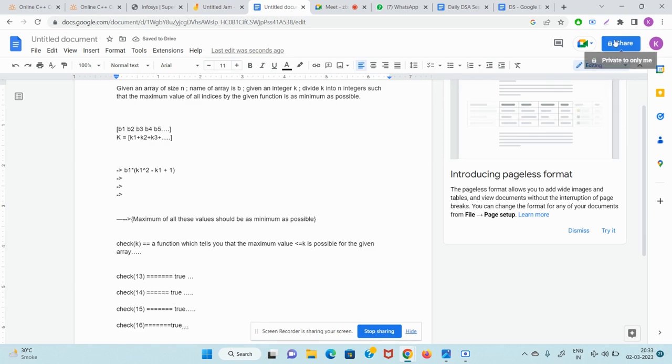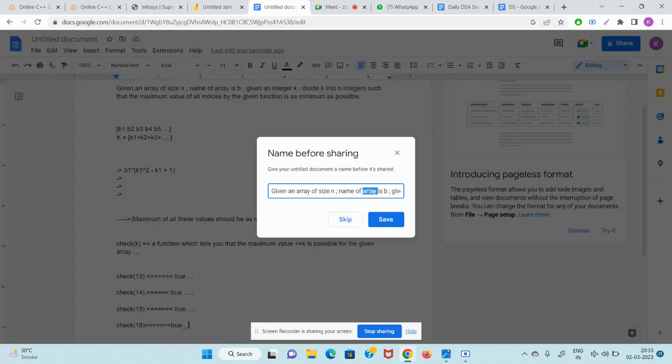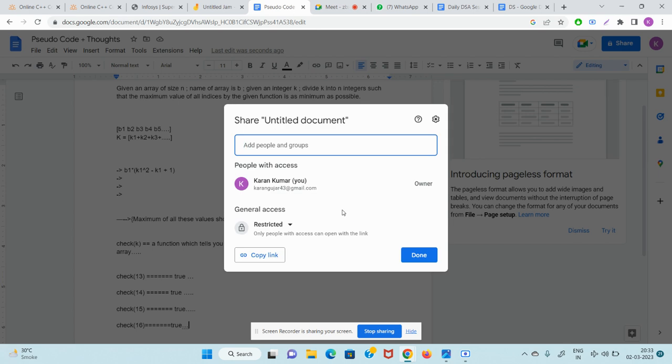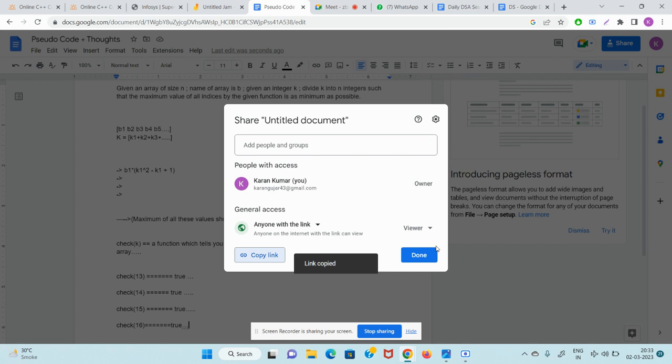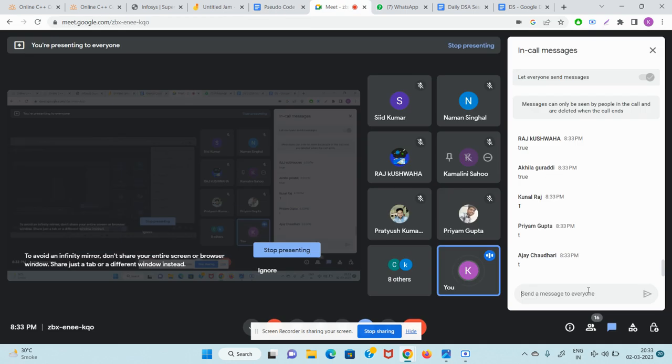Very, very subtle trick. I am sharing this document. Pseudo code plus thoughts. I am sharing that, guys.